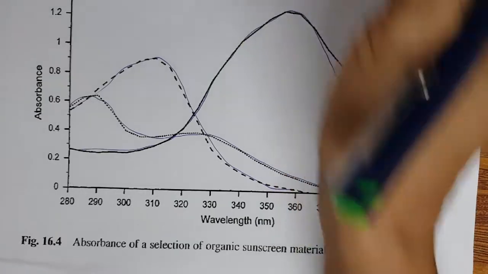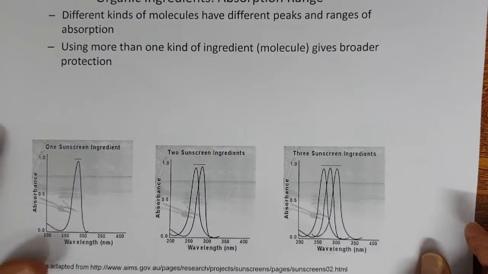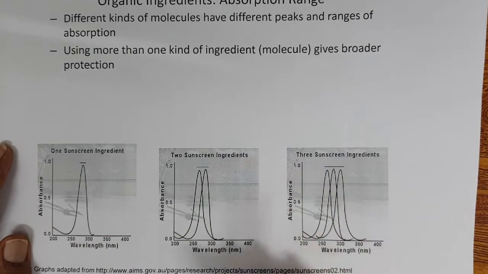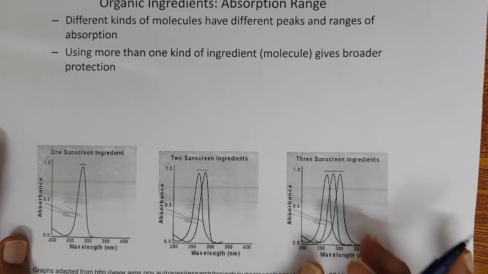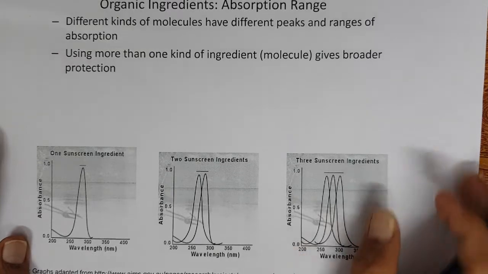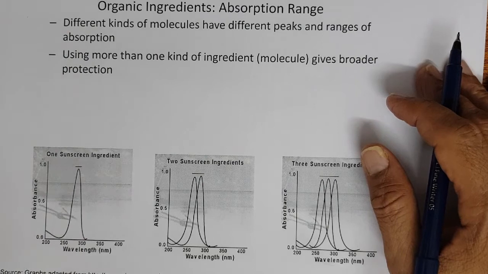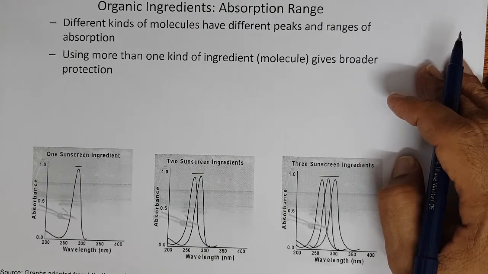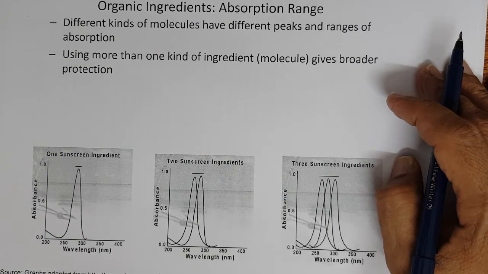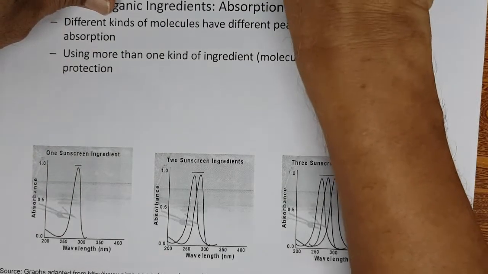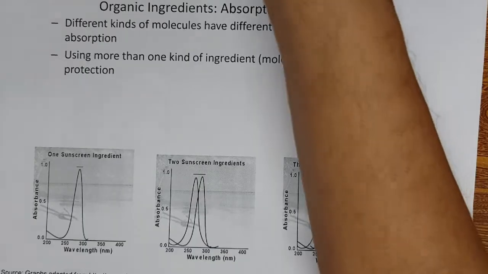this is another depiction of how one sunscreen, two sunscreens, three sunscreens, see the wavelength of the protection widens. So if you see all the sunscreen product formulations, it's not formulated with one sunscreen. It has a combination of sunscreens to have wider protection, right?